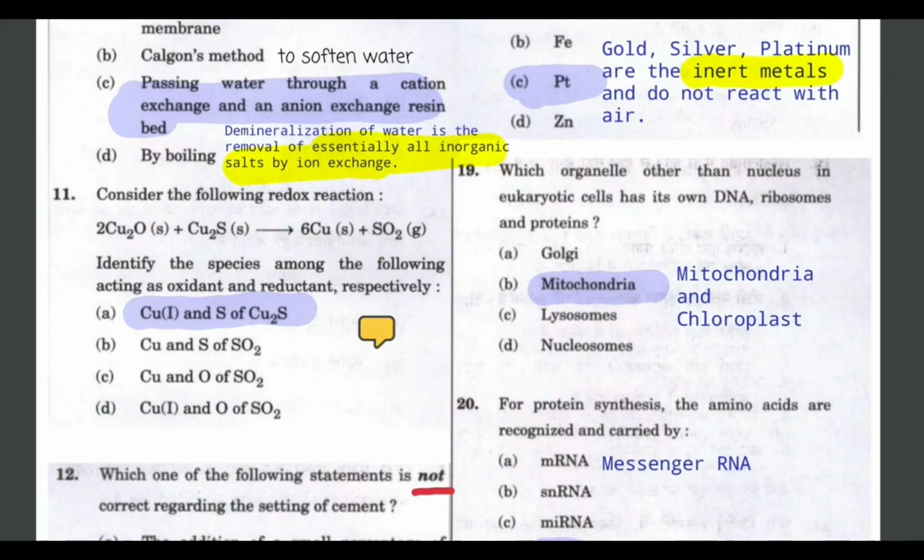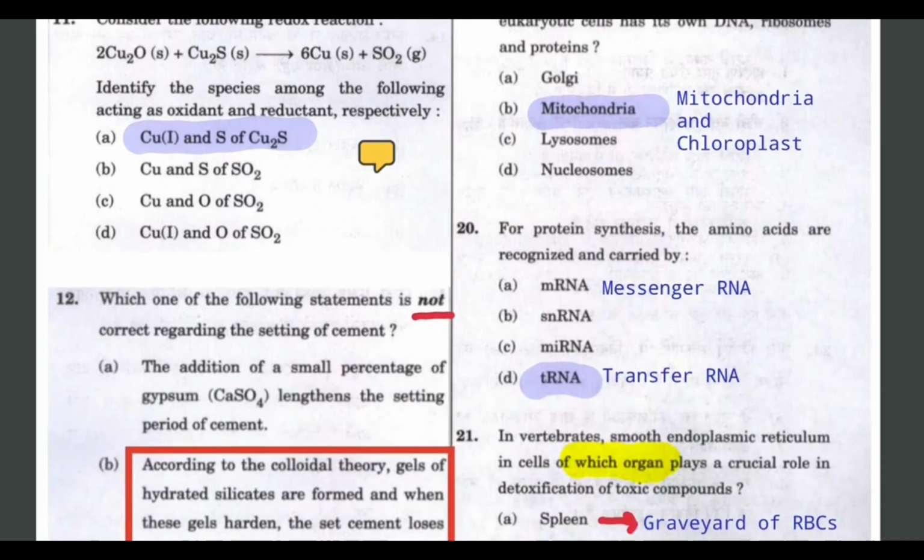And in the next question, which cell organelle has its own DNA? Mitochondria and chloroplast are the cell organelles which have their own DNA other than the nucleus. Let's move on to the next question.